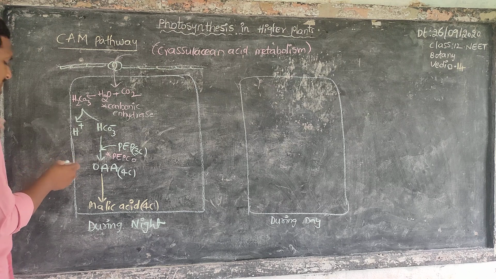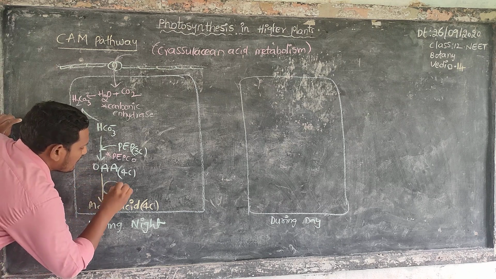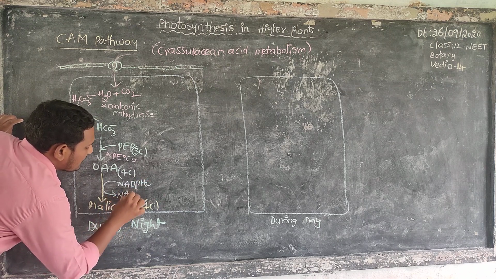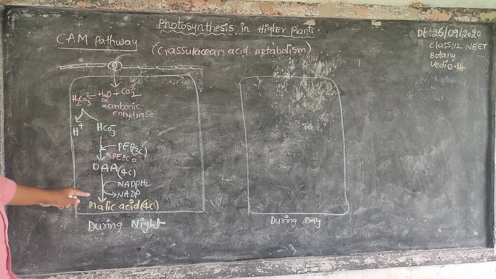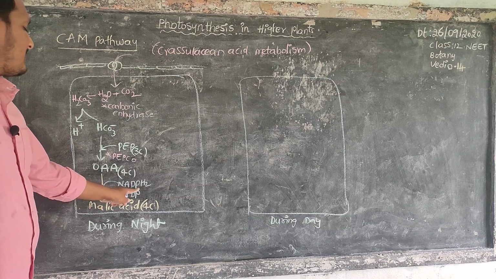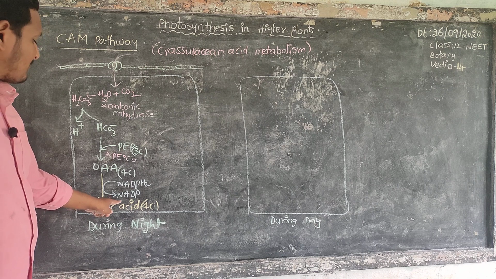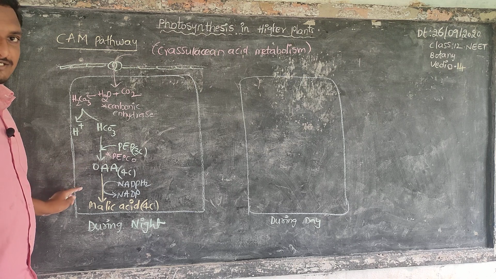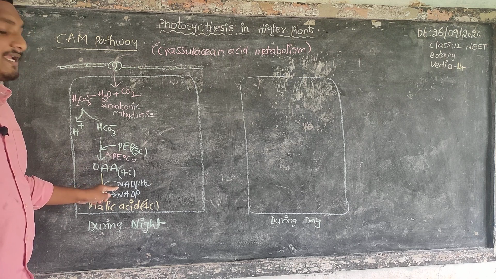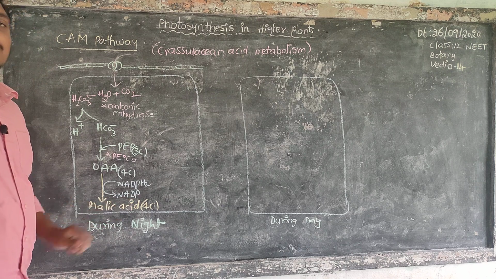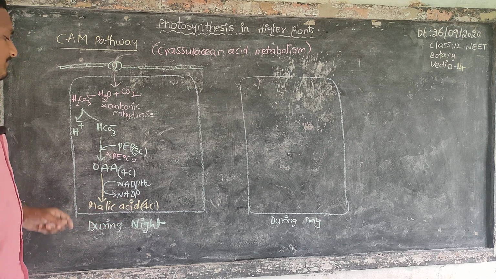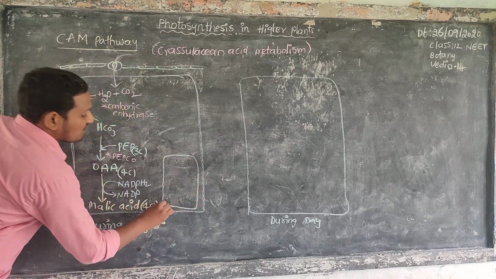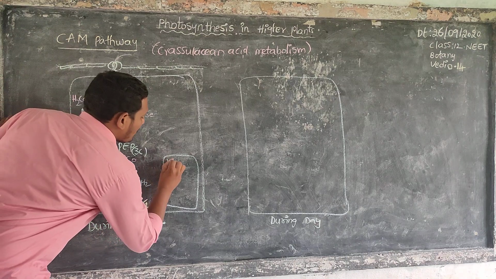For this reduction, one NADPH2 is required and changes into NADP. It means oxaloacetic acid changes into malic acid by this reduction.